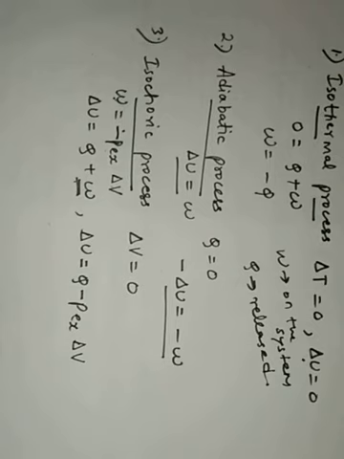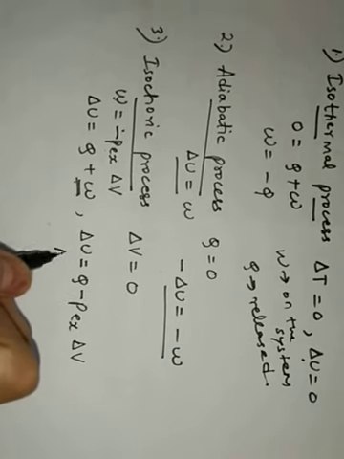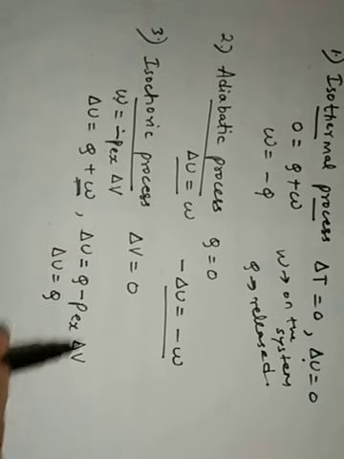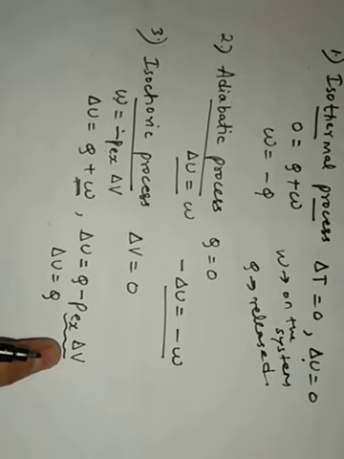Okay, so now because the process is isochoric, volume you will take as what? 0. Since the process is isochoric, volume is taken as 0 and this equation reduces to what? Delta U is equal to Q, because for the isochoric process this term will become 0 because there is no change in volume.